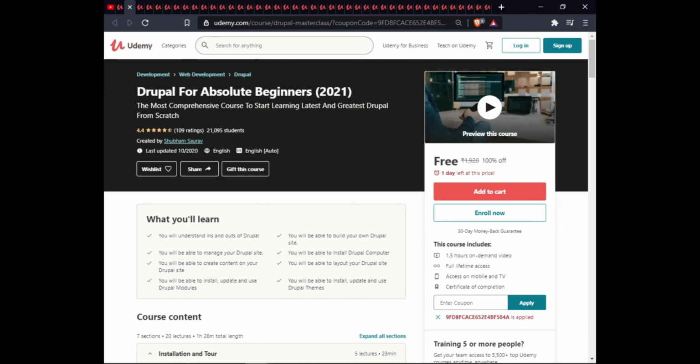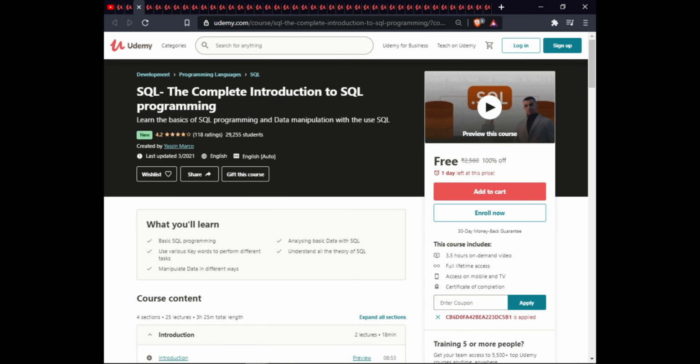The next course is Drupal for Absolute Beginners 2021. In this course, you will understand the ins and outs of Drupal. You will be able to build your own Drupal site, manage your Drupal site, install Drupal on your computer, create content on your Drupal site, and lay out your Drupal site. You will be able to install, update and use Drupal modules and Drupal themes. This course has 1.5 hours of on-demand video, full lifetime access on mobile and TV, and certification of completion.